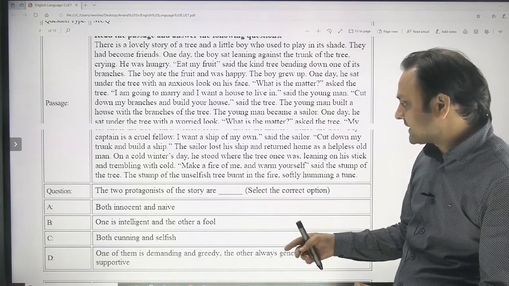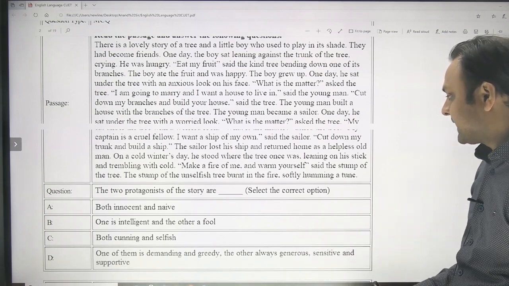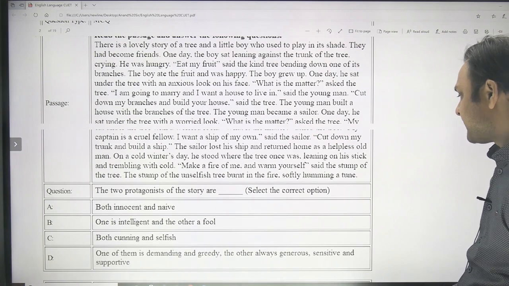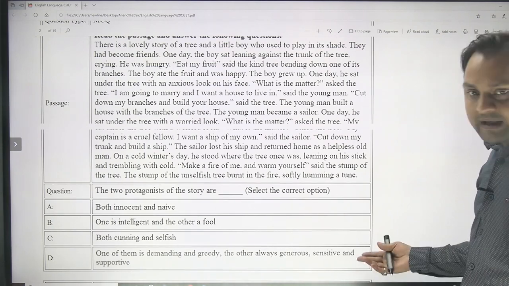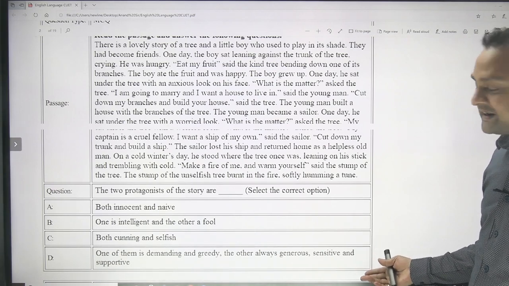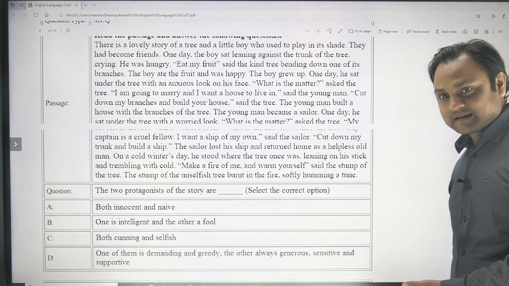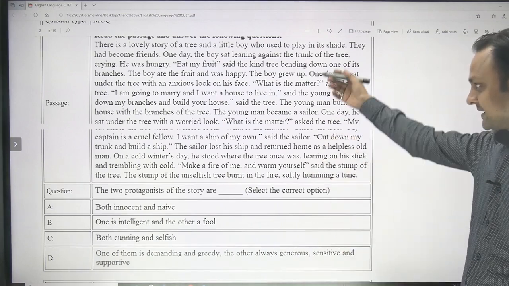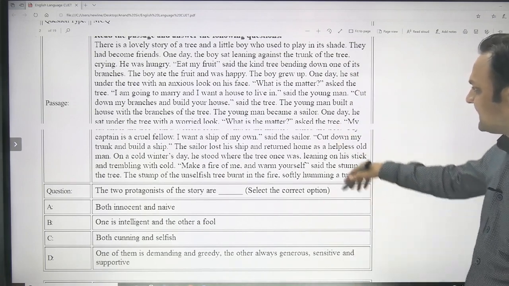They are both innocent and naive. One is intelligent and the other is a fool. Both are cunning and selfish. Or one of them is demanding and greedy and the other always generous, sensitive and supportive. So very obvious, it doesn't need any explanation. What is there to explain? The answer is self-explanatory, and you have read the story. Even if you have not read the story, you can guess. But reading the story is a good idea.